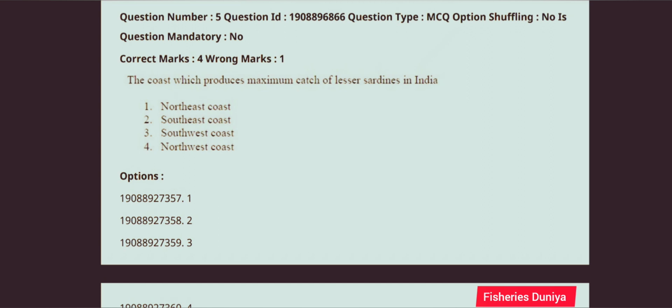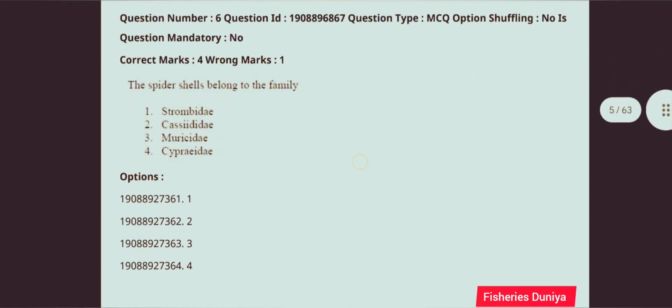The correct answer is option number 2, southeast coast. Next question, the spider conch belongs to the family. The correct answer is option number 1, Strombidae.